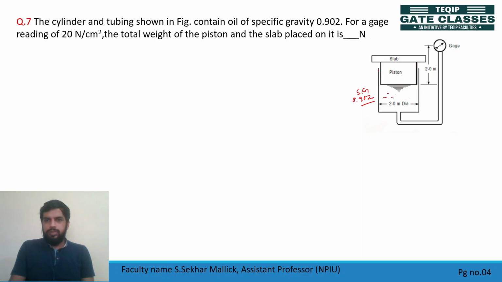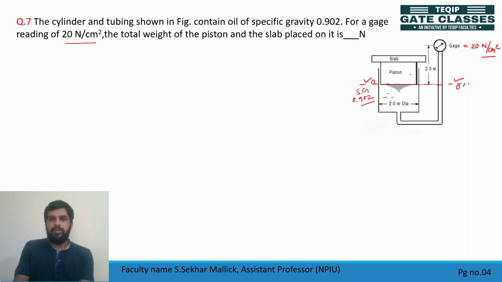So this is a container where we have kept a gauge, pressure gauge, and reading of the pressure gauge is how much? Pressure is shown 20 Newton per centimeter square. So here pressure is how much? 20 Newton per centimeter square. Okay. So if I place a reference line here, check. So pressure at this point is equal to pressure at this point. Okay. So if this is O and O dash, so pressure at O equal to pressure at O dash. So what is pressure at O?